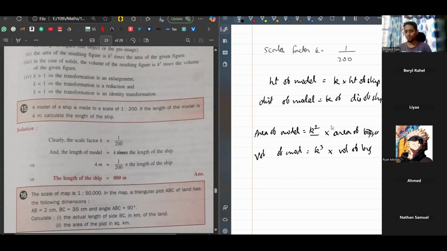Okay. So once you find K, you can compare any value of the model to any value of the actual object. If you're comparing a one-dimensional value like distance, height, length, breadth, then you'll use K. If you're comparing a two-dimensional value like area, you'll use K square. And if you're comparing a three-dimensional value like volume, you'll use K cube.